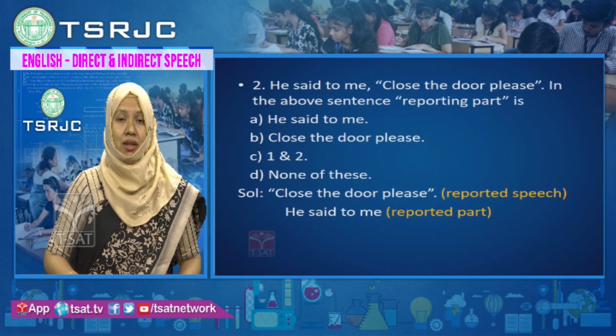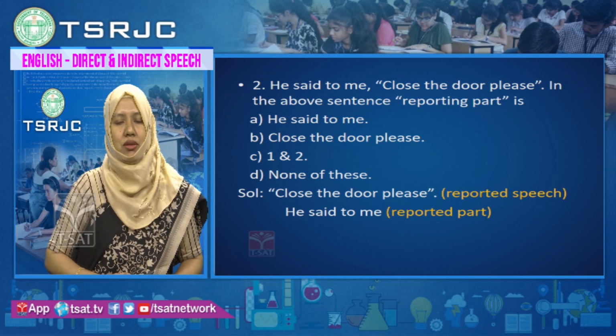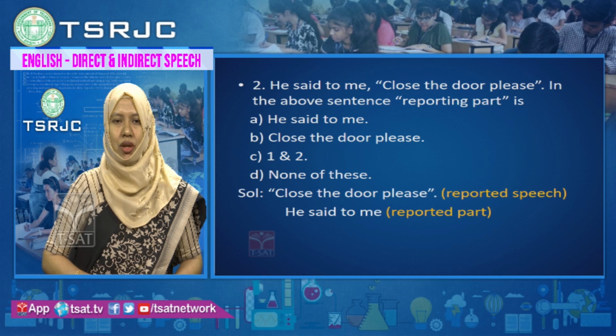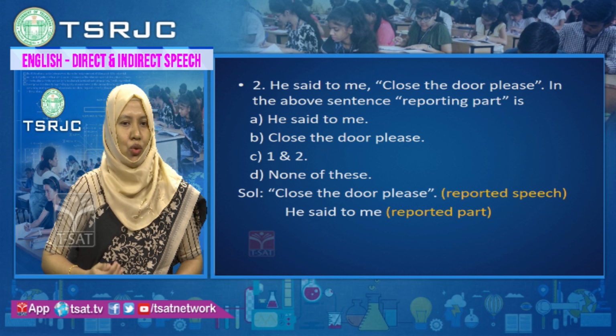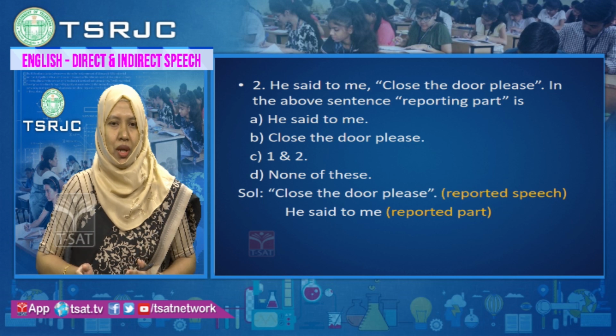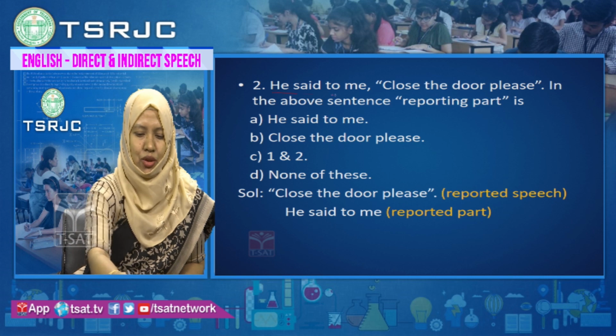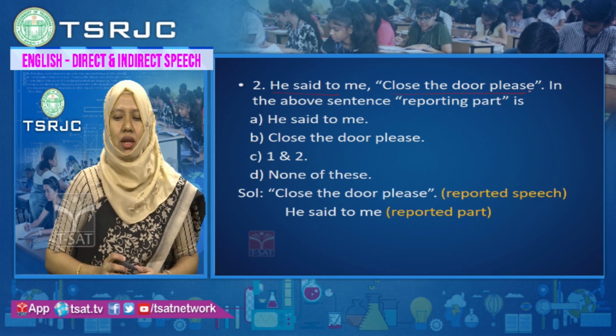Option 2, second question, he said to me, close the door please. In the above sentence, which is the reporting part? Option A, he said to me. Option B, close the door please. Option C, 1 and 2. Option D, none of these. Now, if you look at the sentence, there are two parts: he said to me and close the door please.